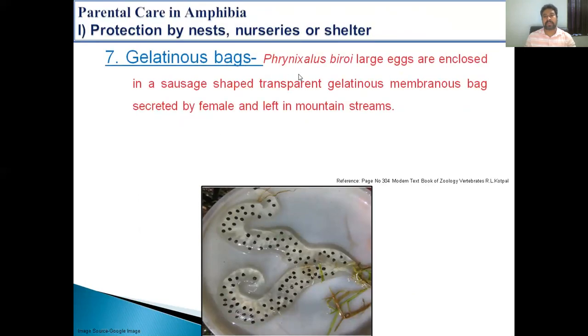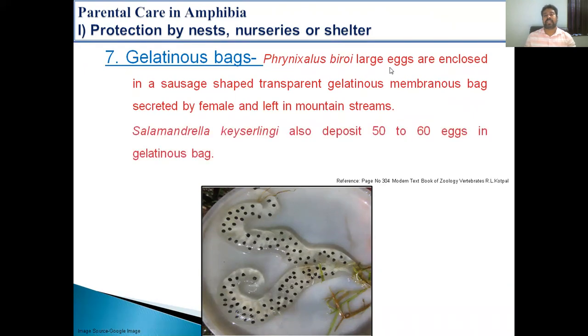The next type is the gelatinous bag. The example is Phrynixalus biroi, where the large eggs are enclosed in a sausage-shaped gelatinous membrane bag, which is transparent and left in the water body. Similarly, Salamandra deposits 50 to 60 eggs in such gelatinous bags.